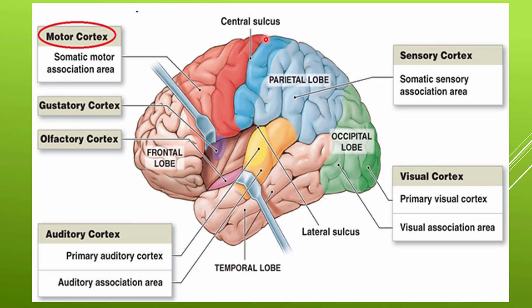Again, here is the central sulcus, which separates the primary motor area, this red color, which controls the voluntary motor activity of all skeletal muscles, and this is the postcentral gyrus, the primary somatic sensory area, where most of the sensory signals are identified or interpreted from different parts of our body.